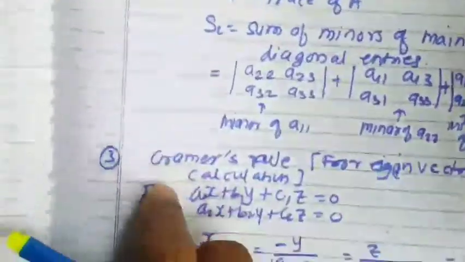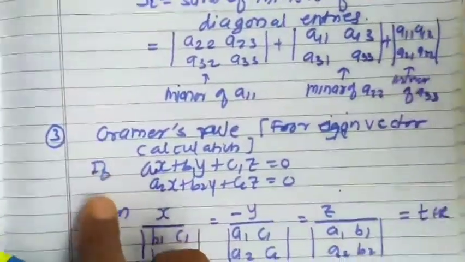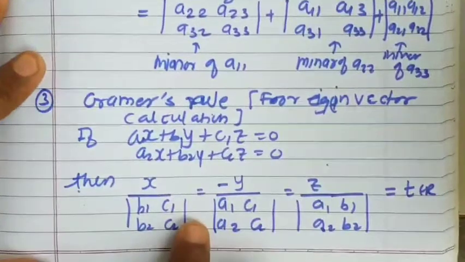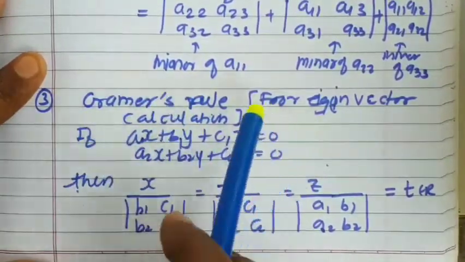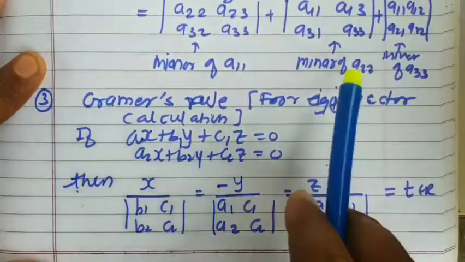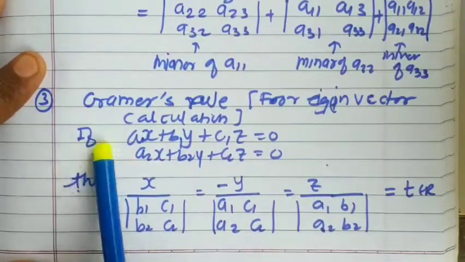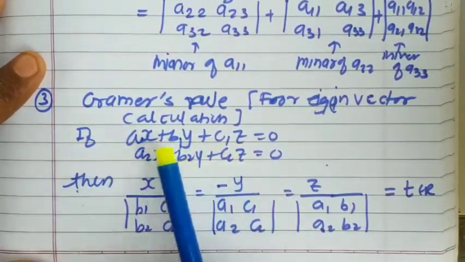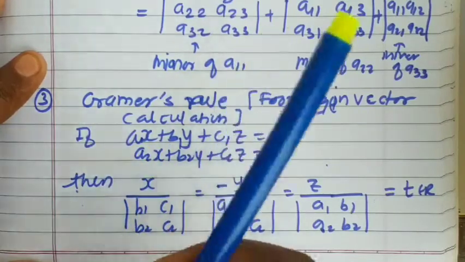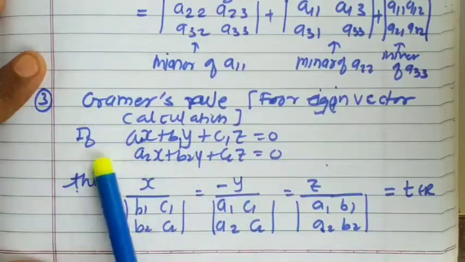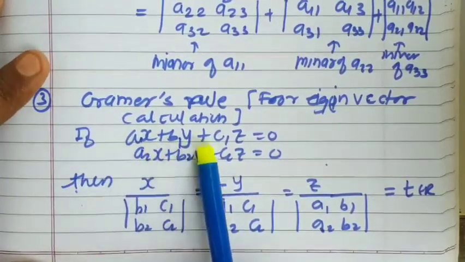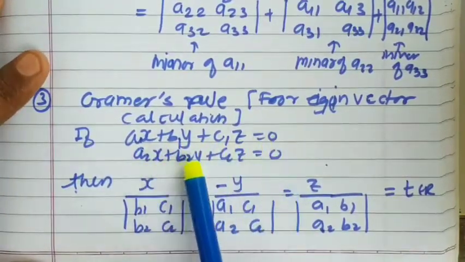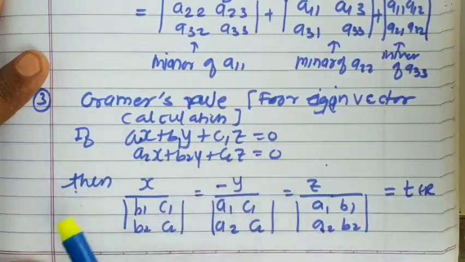Fine. Now a very important one, Cramer's rule. This rule you have already studied, and we are going to use it for the calculation of eigenvectors. In eigenvector calculations, you are going to get two equations of this type. After putting the eigenvalue lambda in the matrix equation, you will come across two such equations: a1x plus b1y plus c1z equal to 0, a2x plus b2y plus c2z equal to 0.